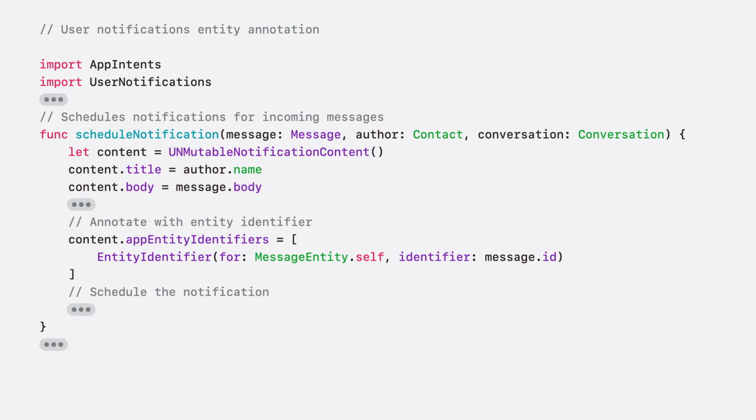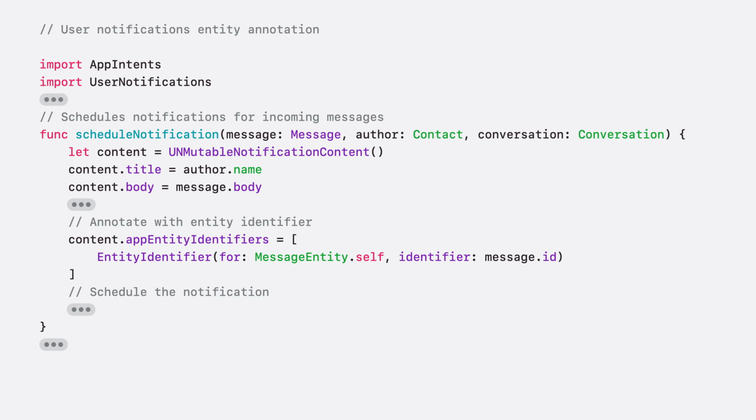Annotating notifications with entities gives Siri concrete entity context when announcing a notification on AirPods. When listening to the announced notification, the person might want to act on the entity behind it, like replying to a message or checking off a reminder.